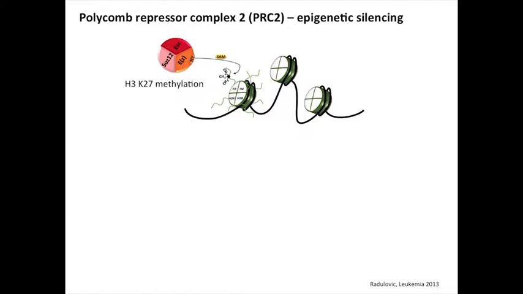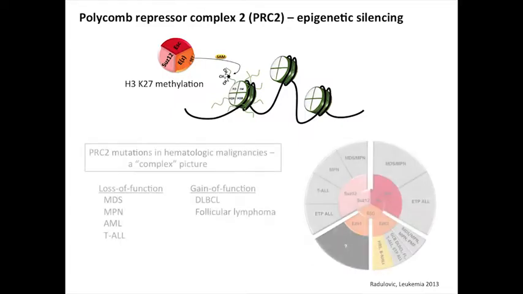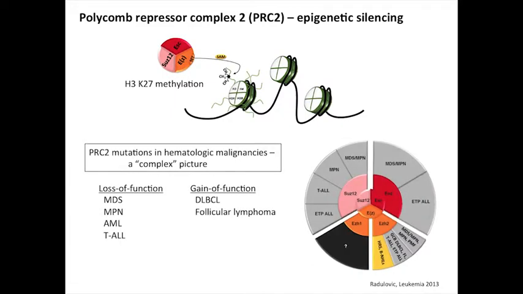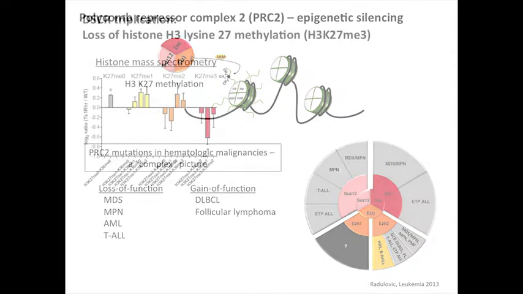It adds this methyl mark to H3K27. Genes that have this mark are repressed. But this is quite complex. So we heard just now about gain-of-function mutations in large B-cell lymphoma and follicular lymphoma. But as Tim Grobert mentioned, there seem to be clearly loss-of-function mutations in myeloid diseases and in T-cell ALL. So it's sort of unclear the balance of what's happening with this pathway in hematologic malignancies.